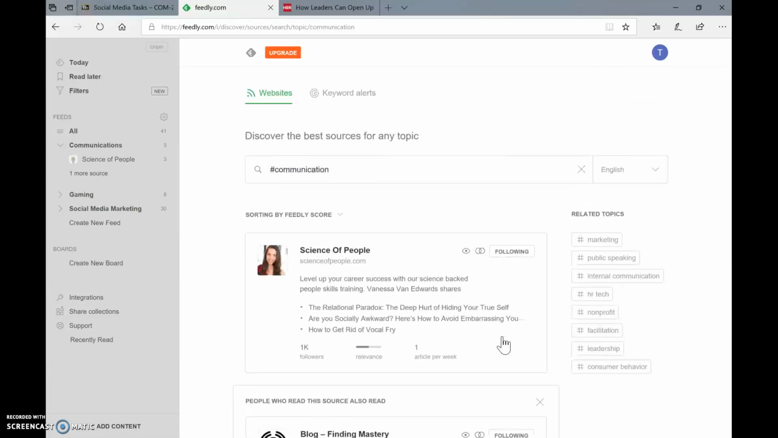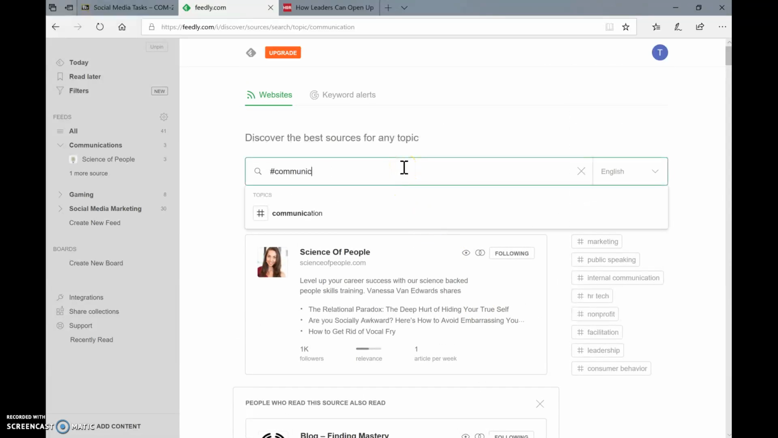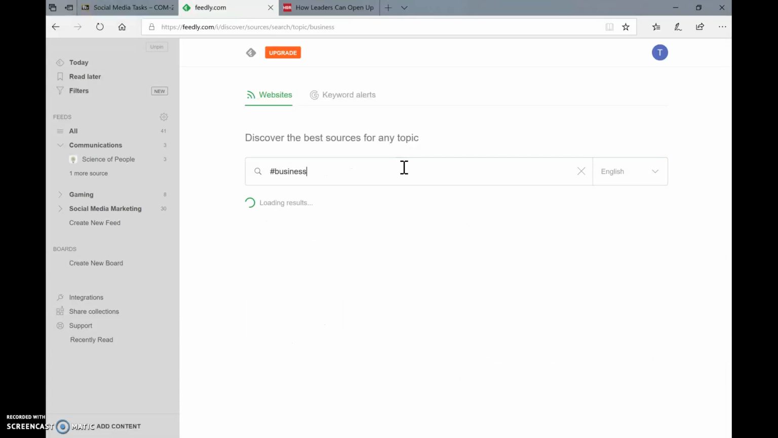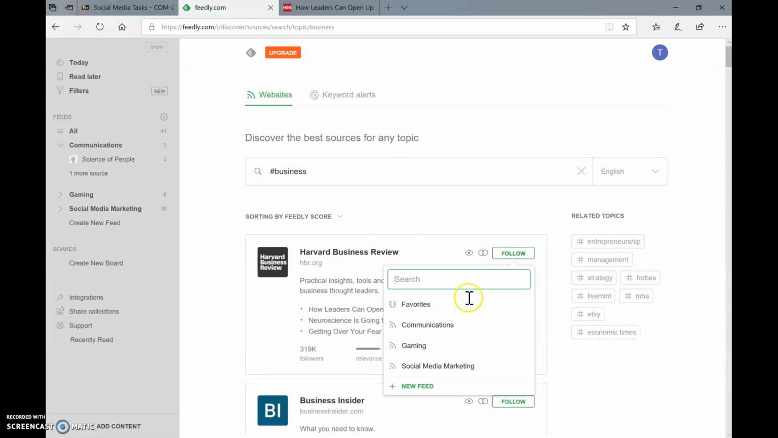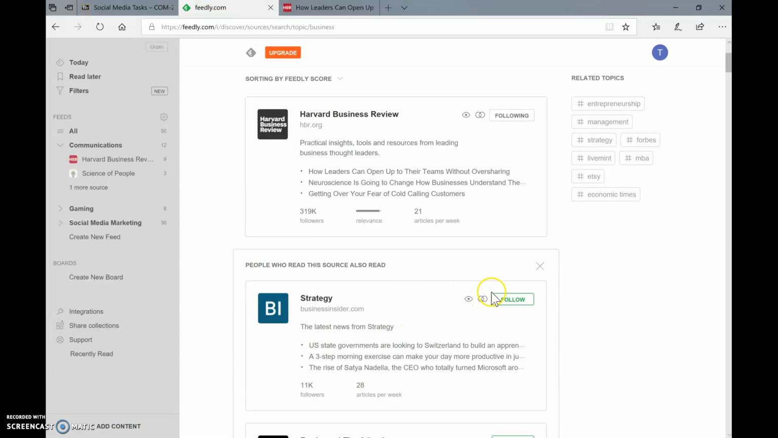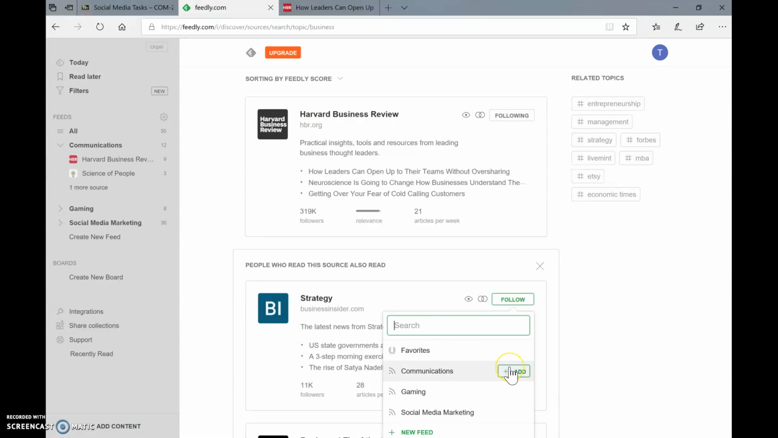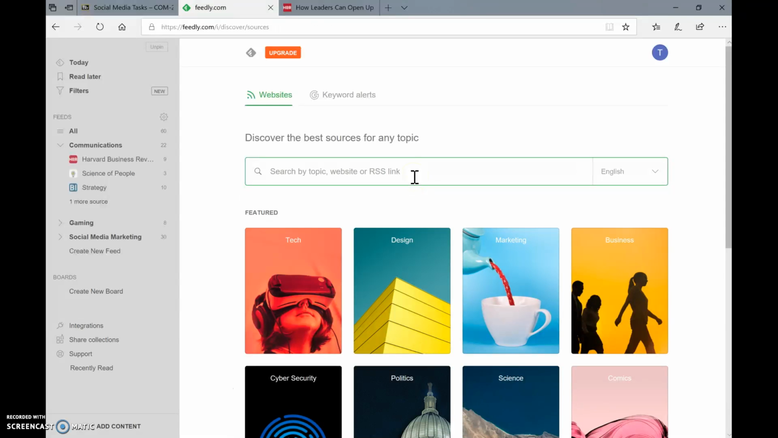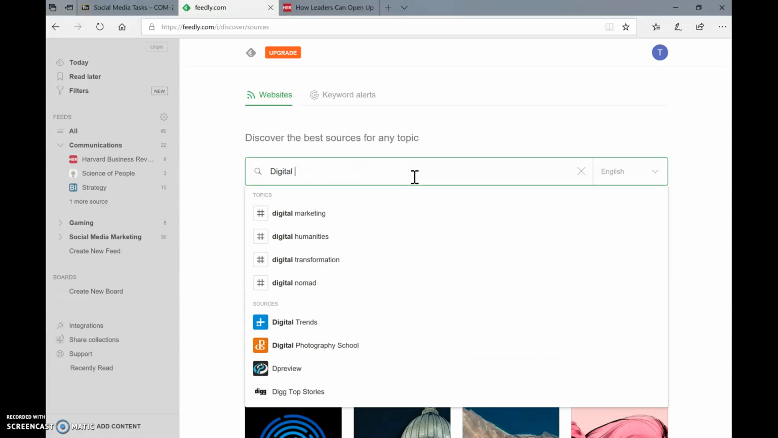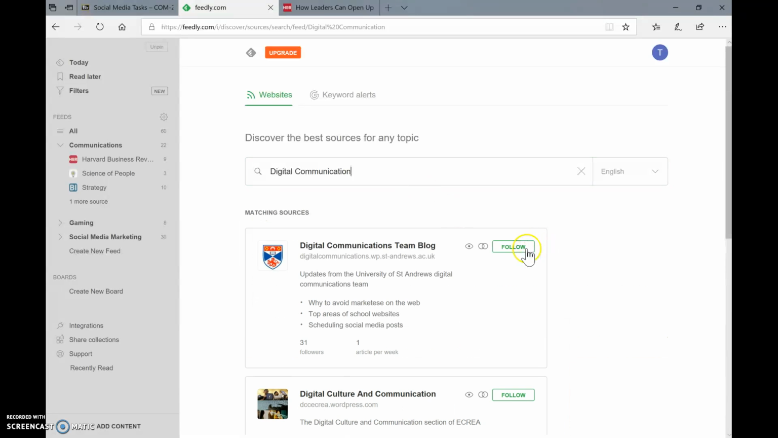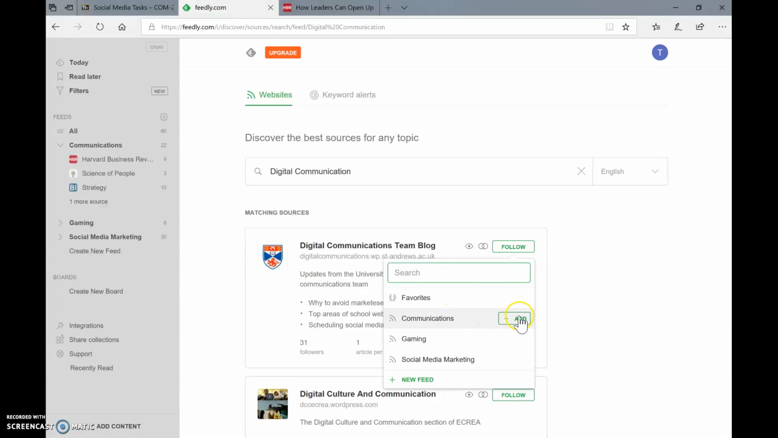Then we want to go back up and type in, I want to know how you use communications in business. And Harvard Business Review, we can add that one to communications. And we can also add strategy. Then, lastly, we're going to do one more blog to add to this. We're going to do digital communication, because in today's society, digital communication is a major part of it. We're going to add this to communications.